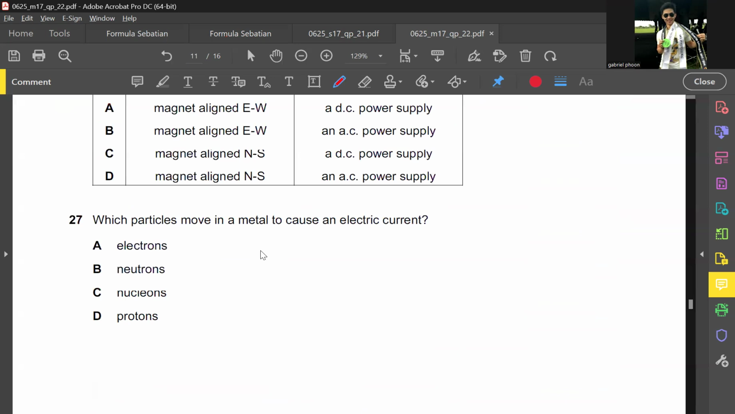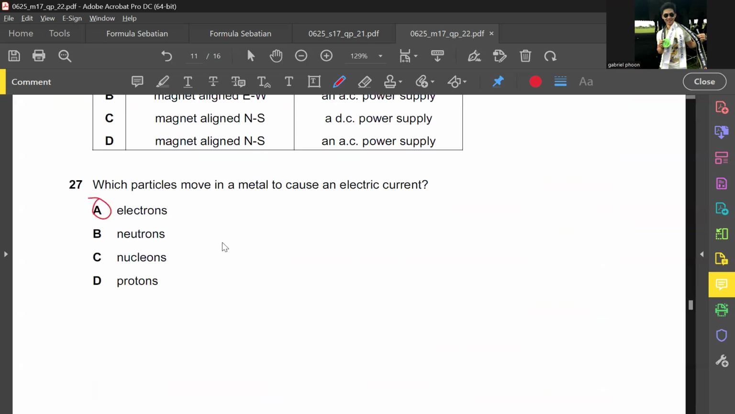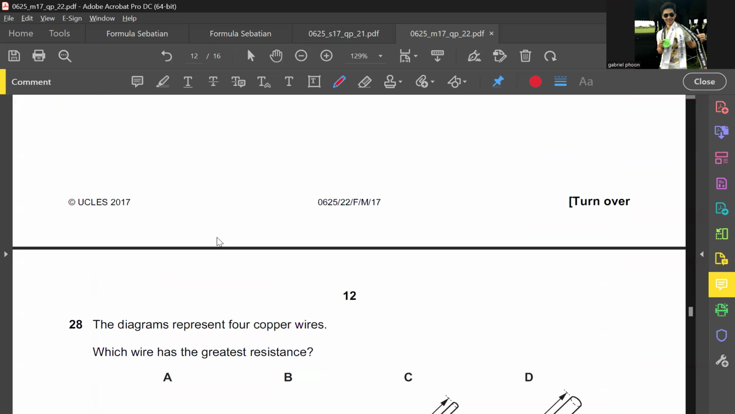Which particle moves in a metal? So if you get this wrong, you can consider